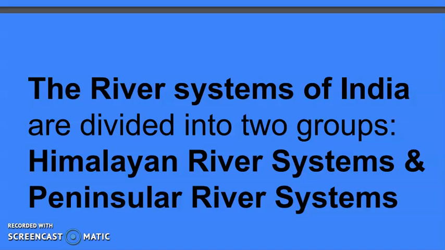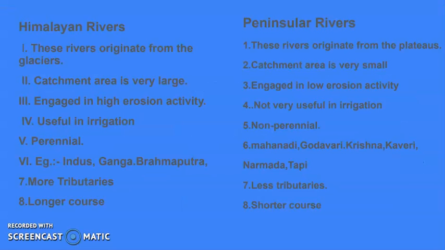In the same way, we have the peninsular rivers. These rivers are flowing in the western and southern part of India. They don't have water throughout the year. Now, the differences between the Himalayan river and the peninsular river. The Himalayan rivers originate from glaciers, and the peninsular rivers originate from the plateau region. The entire catchment area, that means the area covered by the river, is very large in case of the Himalayan rivers. The catchment area is small in case of the peninsular rivers.